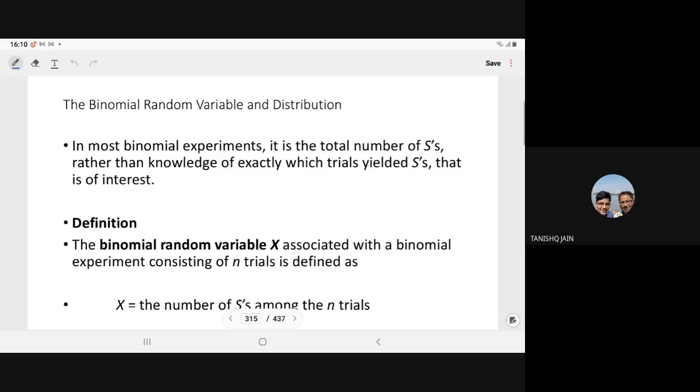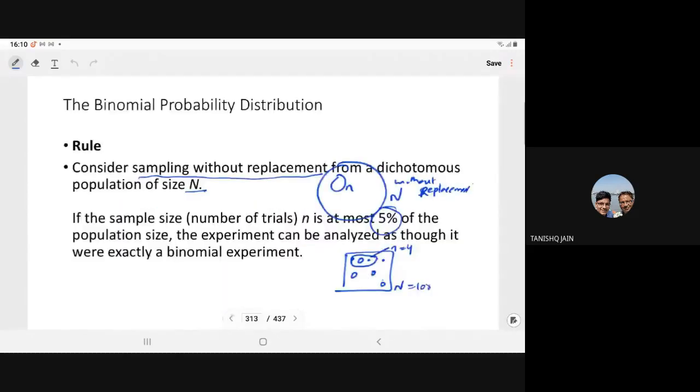Actually, your observation is correct here. When we have this 100 items and one item you have selected, now we have 99 items. It means probability is changing, right? Yes, probability is changing. That's why from a big population, at most 5% we are choosing, keeping aside without replacement. We are assuming that this sampling will not alter the properties of the population.